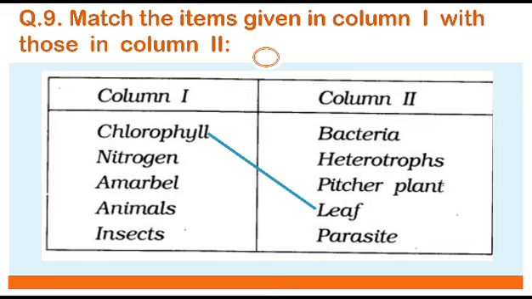The next word under column 1 is nitrogen, which will match with bacteria. Children, you know that in the soil there are some bacteria which have the capacity to convert the atmospheric nitrogen into nitrate, which helps to increase the soil fertility.